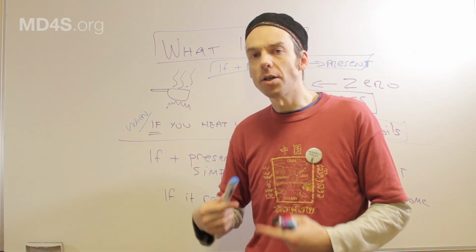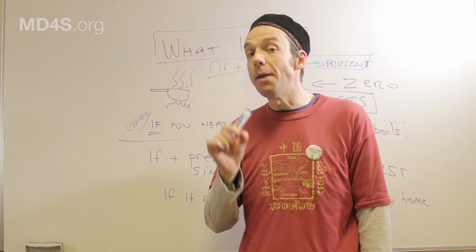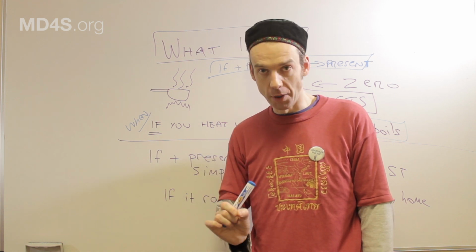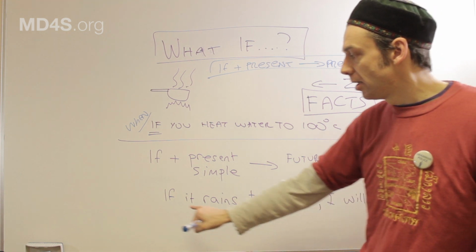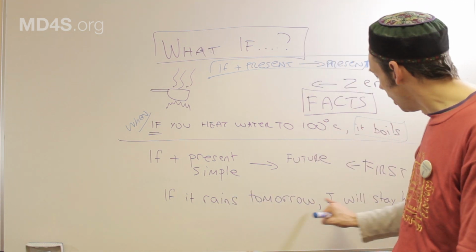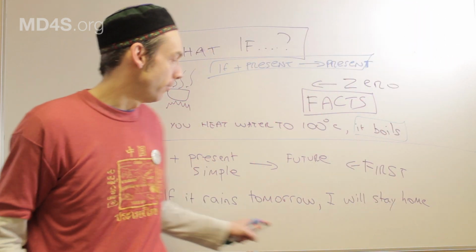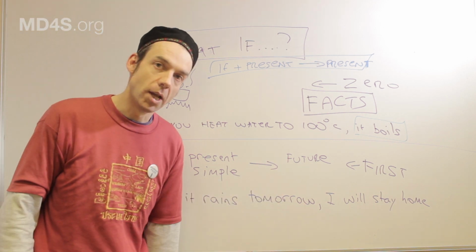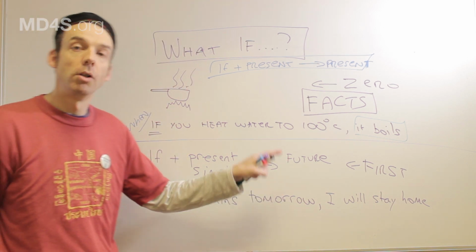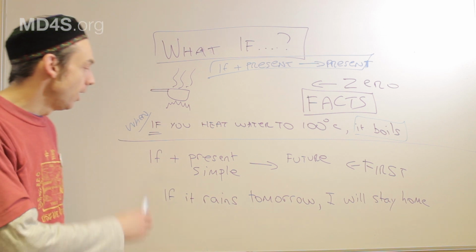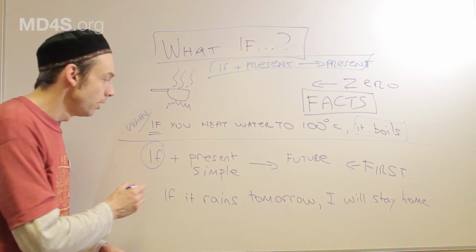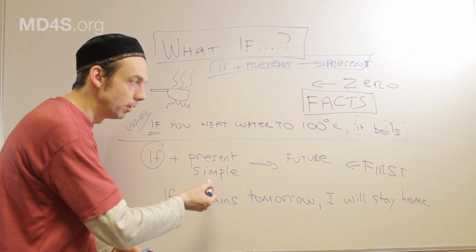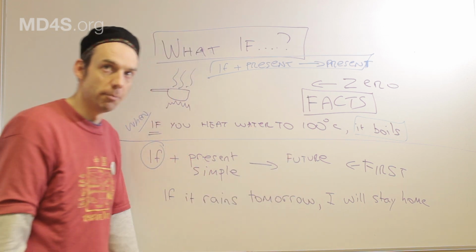Now, when you want to talk about the future, a possible future, we would say, for instance, if it rains tomorrow, I will stay home. If it rains tomorrow, I will stay home. This is what we call the first conditional. And the structure is really very simple. It's if and the present simple and then a future simple.